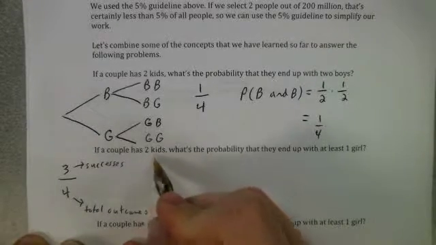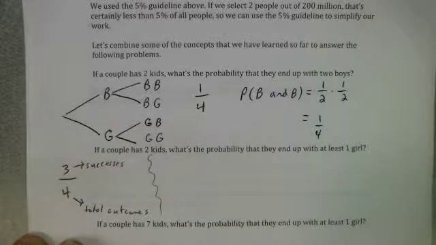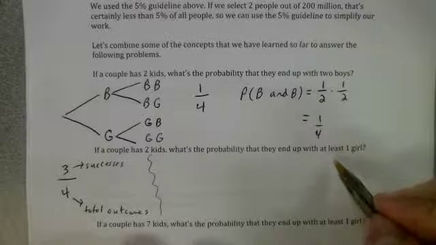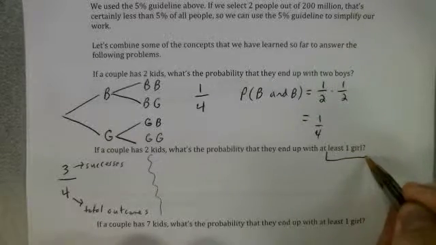Okay, but here's another sneaky way to do this problem. So let A be the event at least 1 girl.